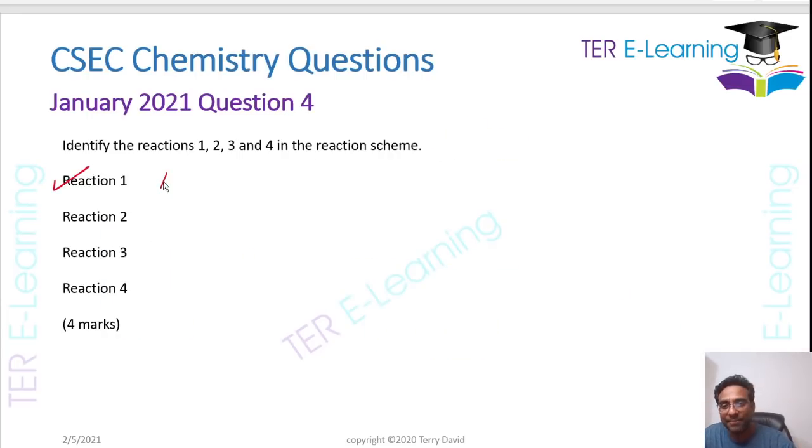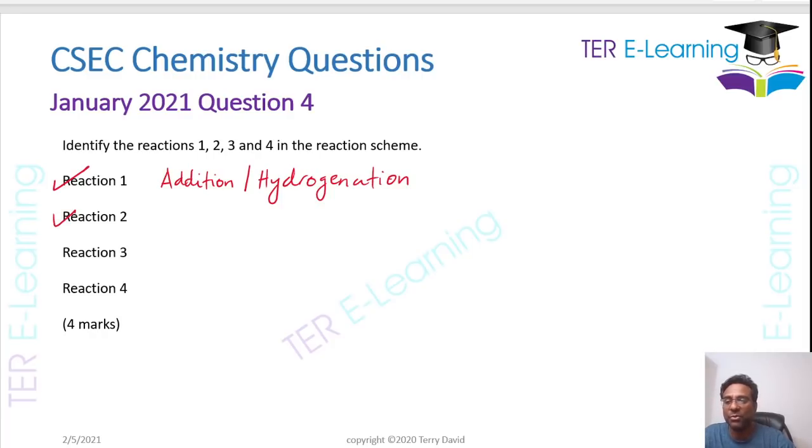So you can say it's an addition reaction, but it's a special type of addition reaction, and it's called hydrogenation because you're adding hydrogen across the double bond.